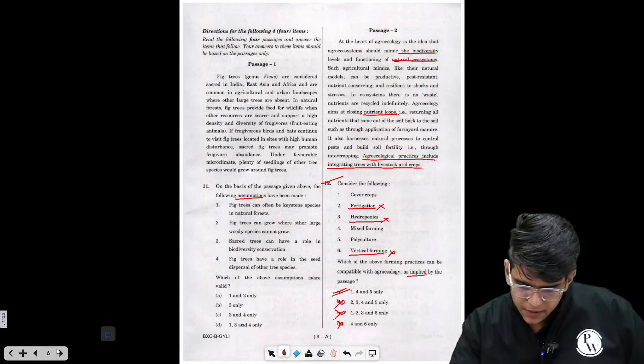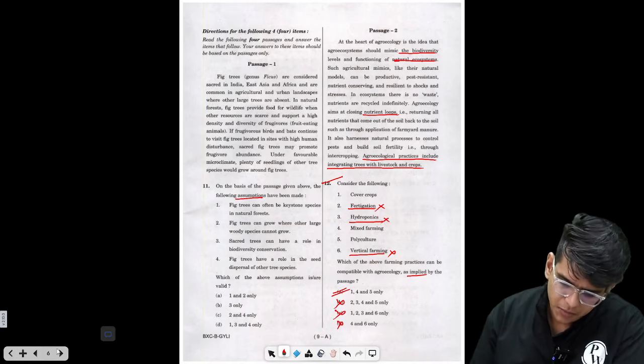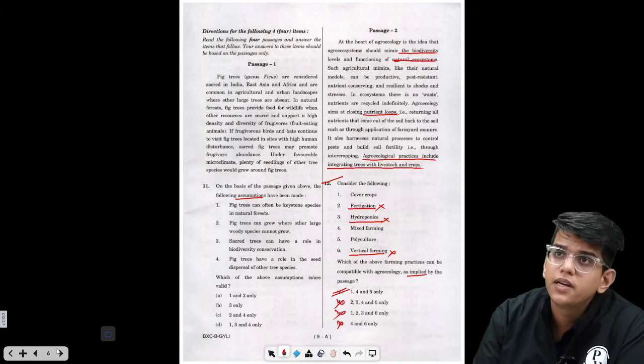Let's move to the next thing. Here we have attempted question number 12. Let's see what question number 11 is.